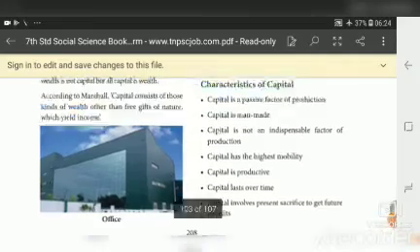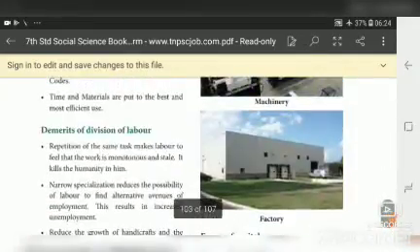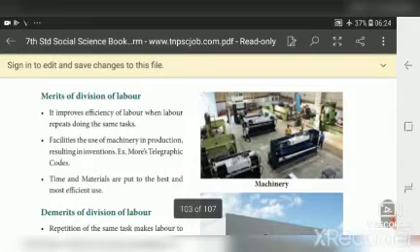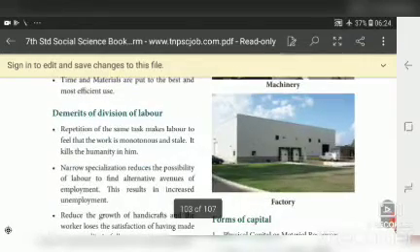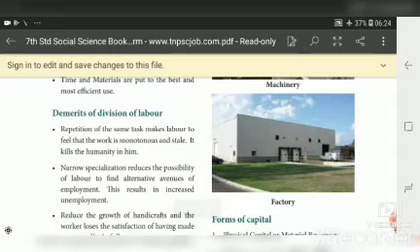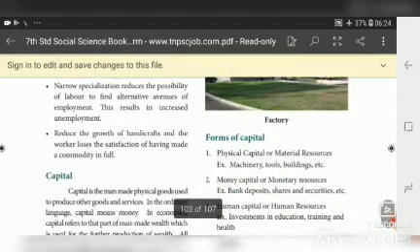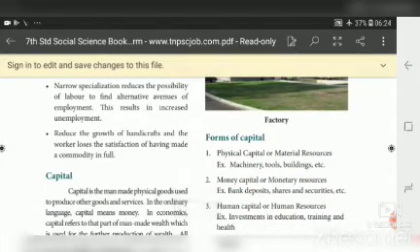The office is also a wealth, so it is also capital. Machinery is also a capital, and the total factory is also a capital. Forms of capital. Now we will see what are the different types of capital.